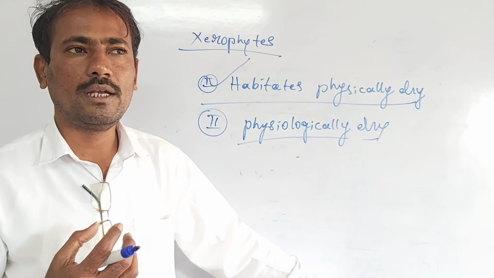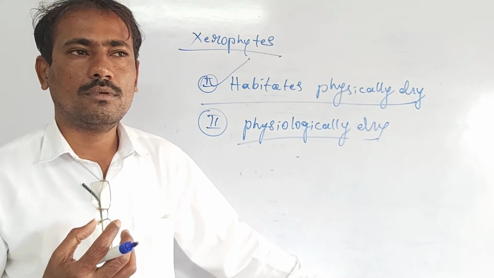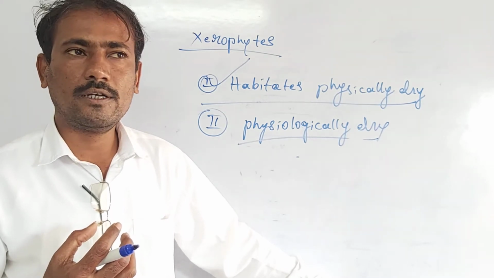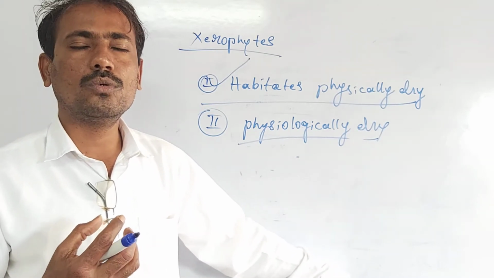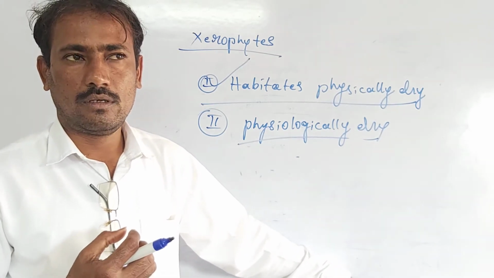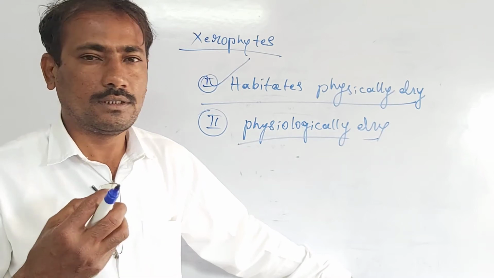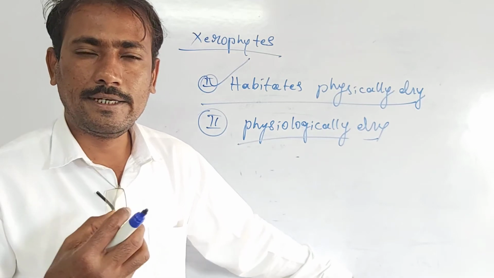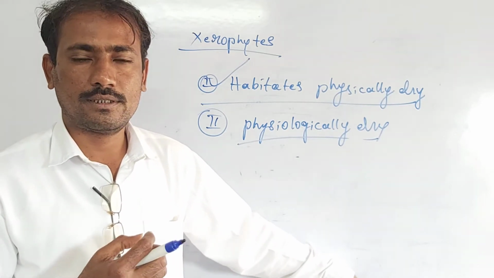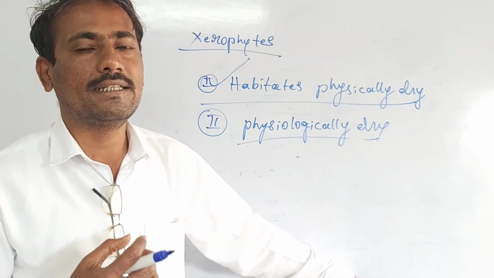This means that, an example may be given here. If the available water is too salty, such salt-contained water, the xerophytes are unable to get it.